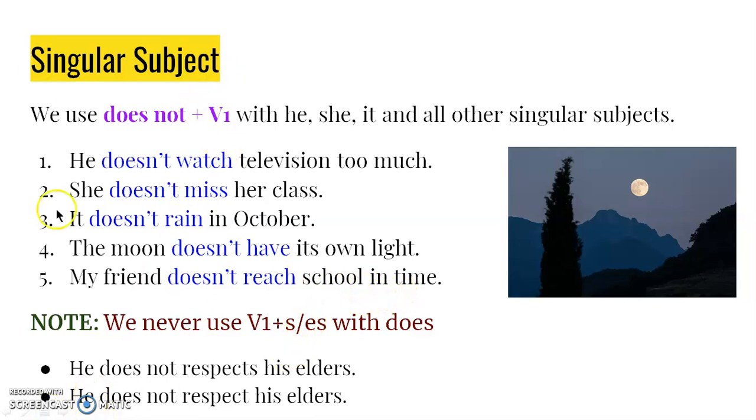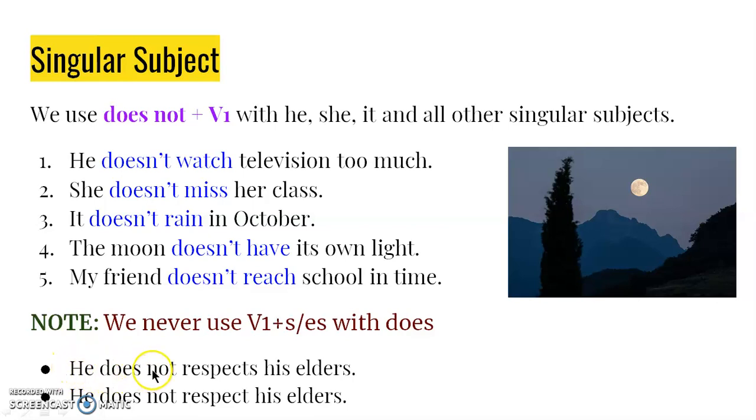Now, here is one point you have to remember always. Very important point. We never use V1 plus s or es with does. Look at this example. He does not respect his elders. Here, according to the rule, we are using does because he is third person singular.